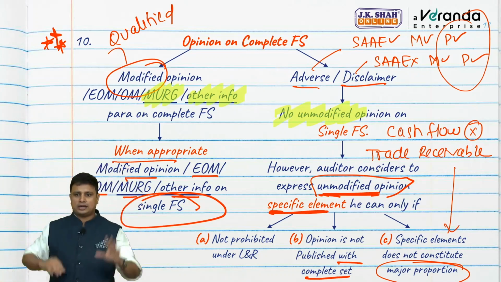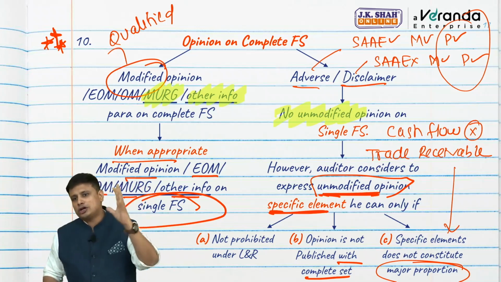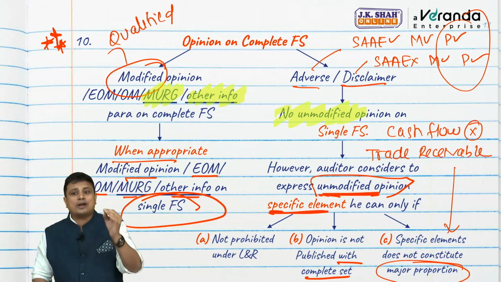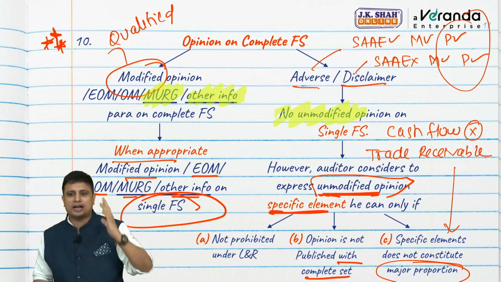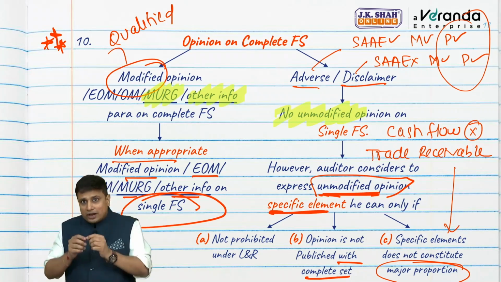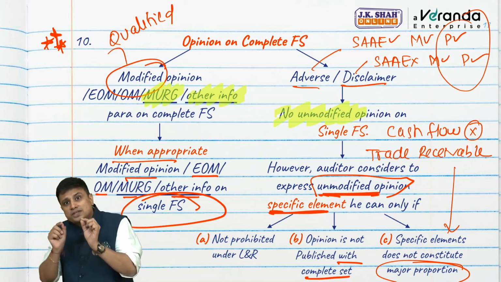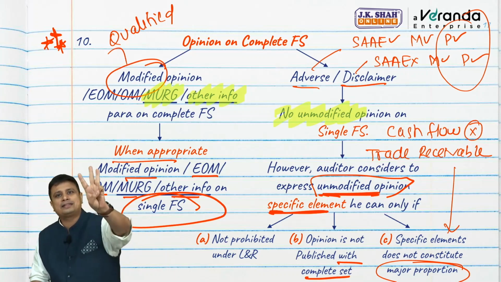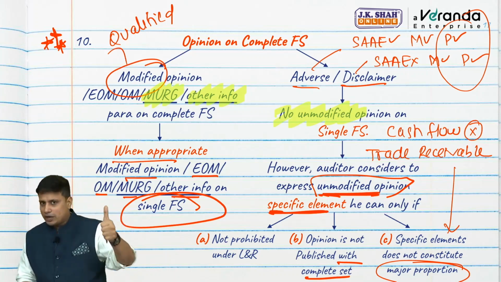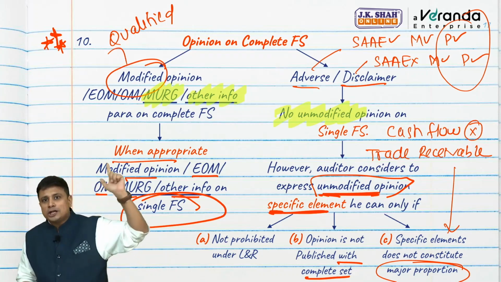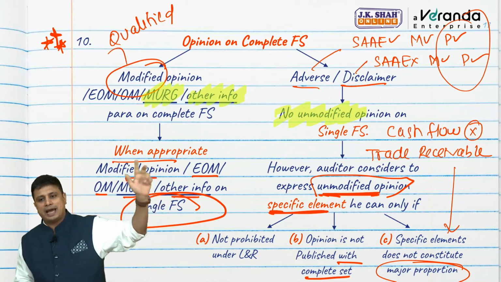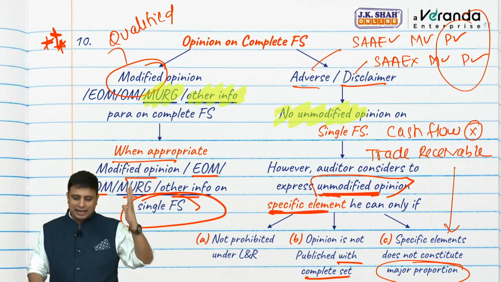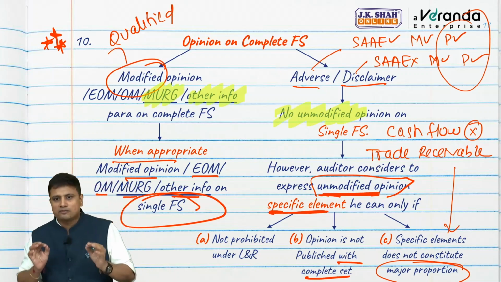Once again, on the right hand side, if there is an adverse or a disclaimer on complete set of financial statements, we cannot express unmodified opinion on single financial statement. However, if I wish to give an unmodified opinion on a specific element, not single financial statement, specific element, I can do so provided three conditions are satisfied. We are not prohibited by law. Opinion is not published with the complete set and specific element does not constitute a major proportion. In this case, I can give an unmodified opinion there.